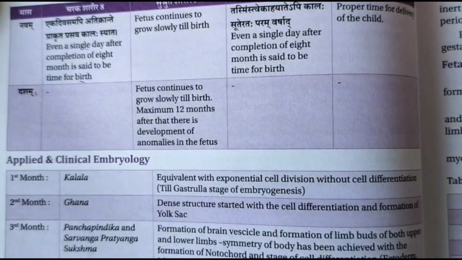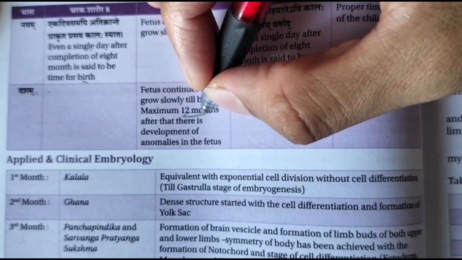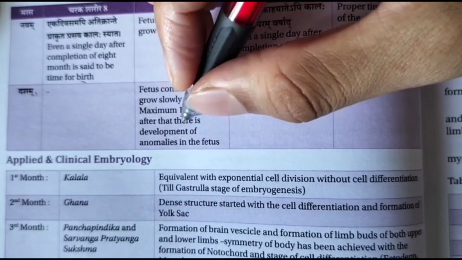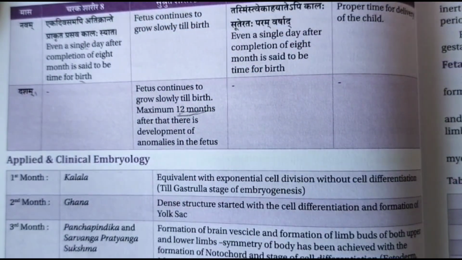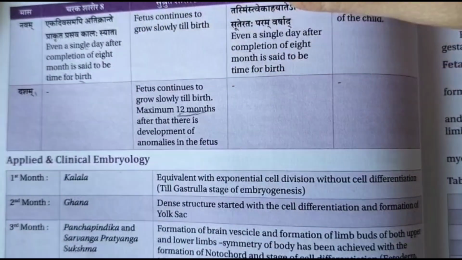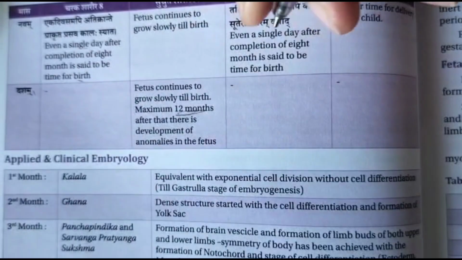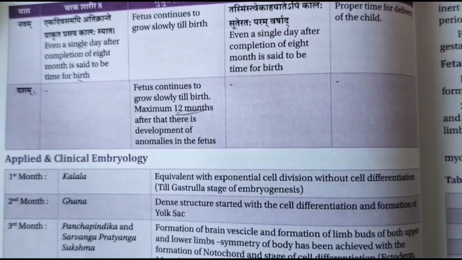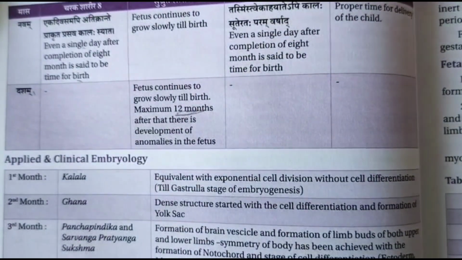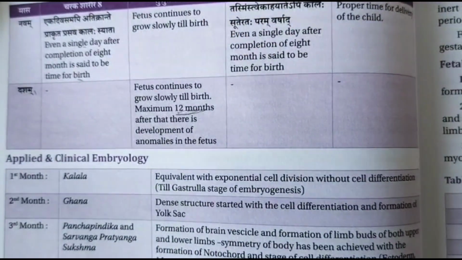So Sushruta says that a maximum of 12 months is the period for a delivery. But after that there is a development of anomalies, meaning the fetus starts to degenerate, degradation starts in its body. Charaka, Vagbhata and Kashyapa have given only 9 months as the period for delivering a baby, but Sushruta says there is a possibility of delivering a baby up to 12 months. There are no abnormalities according to Sushruta. So this is the Masanumasik Garbha Vriddhi.